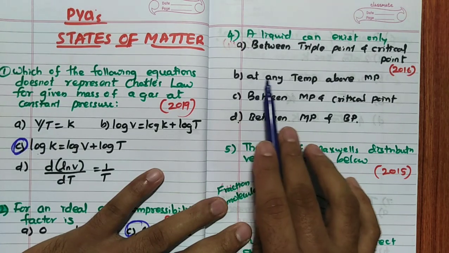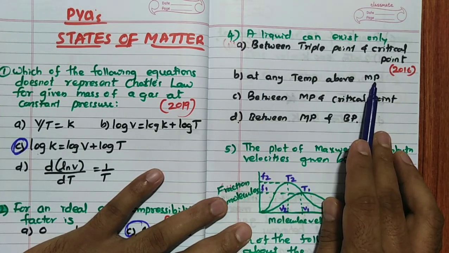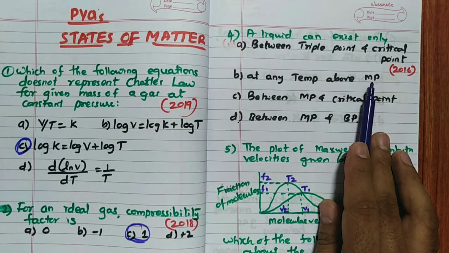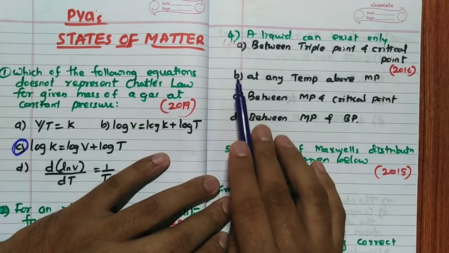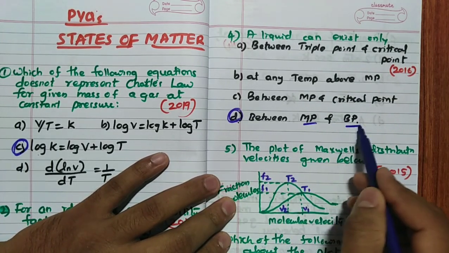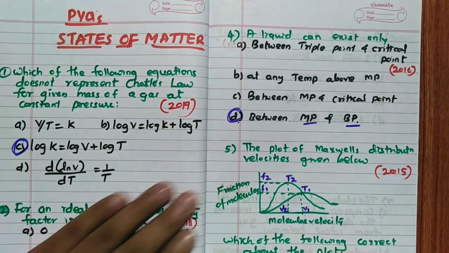See, here at any temperature above melting point is given. For example, ice, 0 degree, it is melting point, correct? At any temperature means 200 degree, if you consider water, that is gas. Hence, remember, you cannot say this is the answer. So answer for this question is D. Between melting point and boiling point is the exact answer.